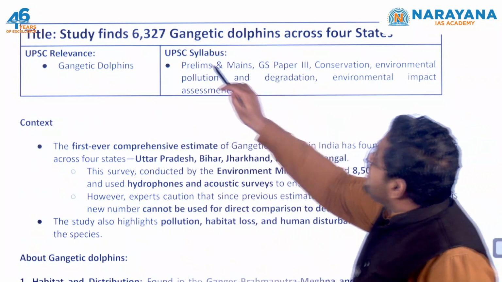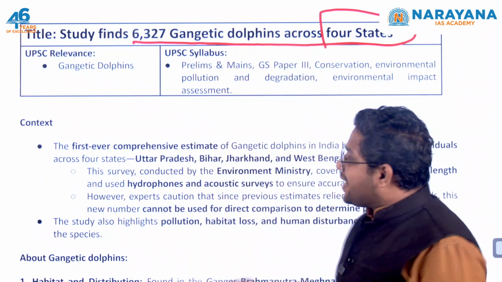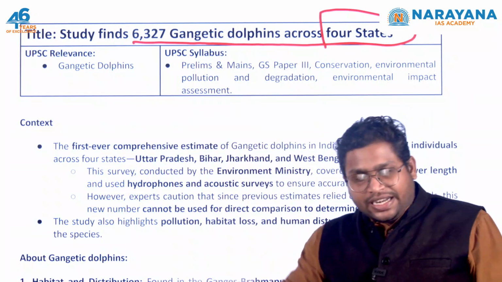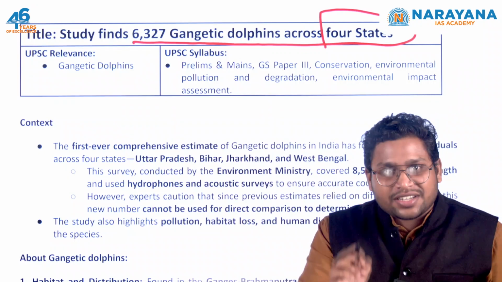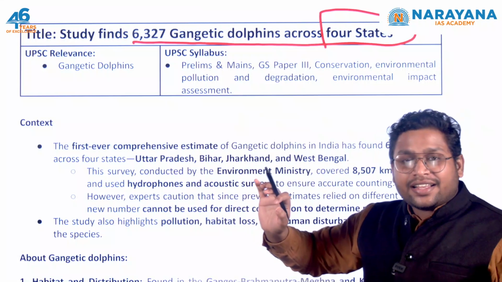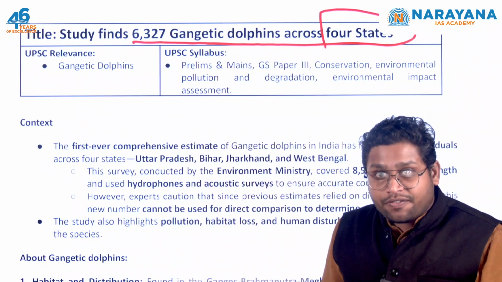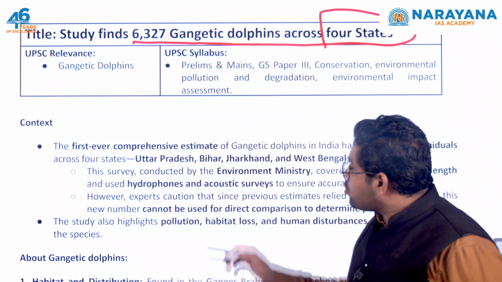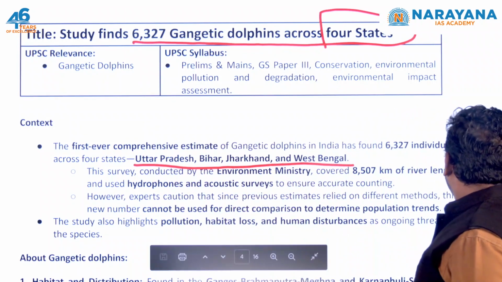Study finds 6327 Gangetic dolphins across 4 states of India. So recently, the Ministry of Environment conducted a comprehensive study, or a survey, we can say. This study has said that there are more than 6,000 Gangetic dolphins in just 4 states of India. Those states are Uttar Pradesh, Bihar, Jharkhand, and West Bengal.